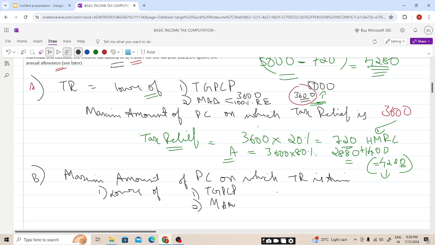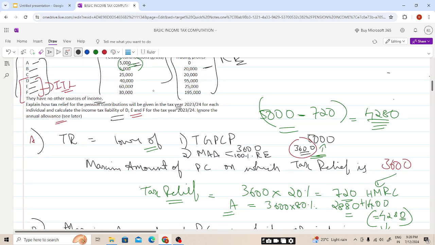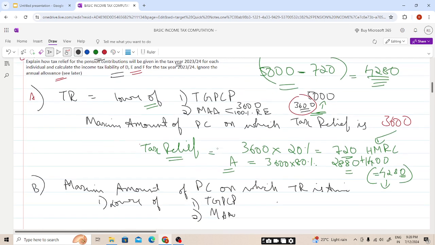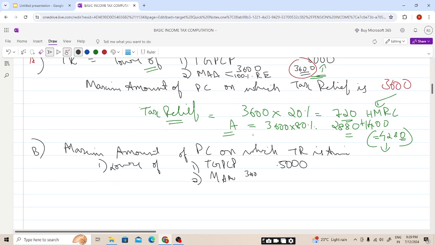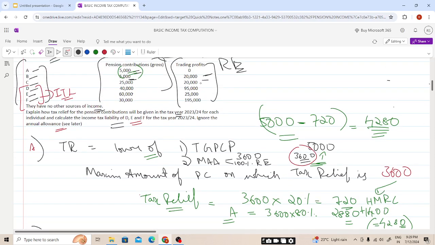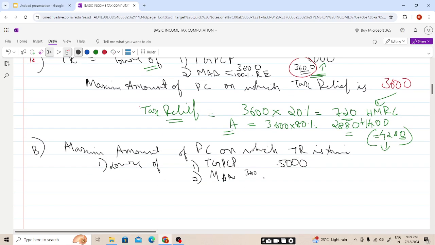In case of B, see here, 5,000 is the pension contribution, and the maximum annual amount will be the higher of 3,600 or 100% relevant earning. Relevant earning is 20,000, students. So the higher of these two is 20,000. So on the whole contribution, the tax relief will be available. So tax relief will be available on 5,000, students.